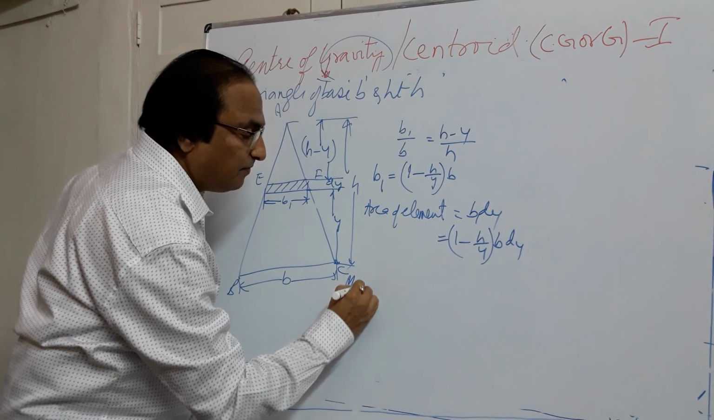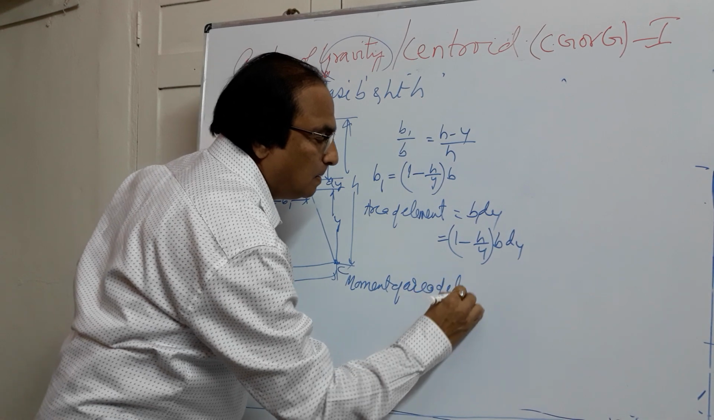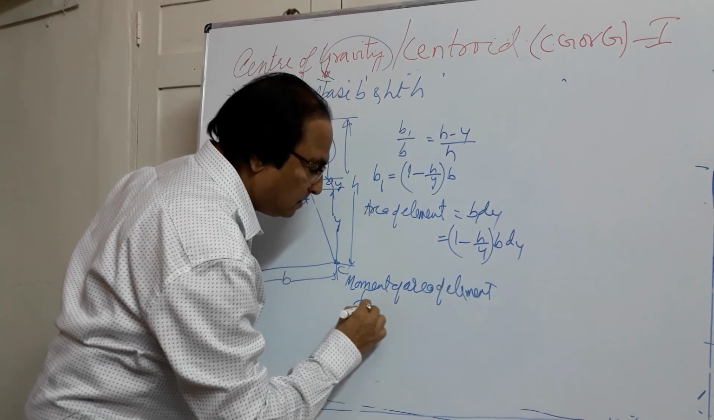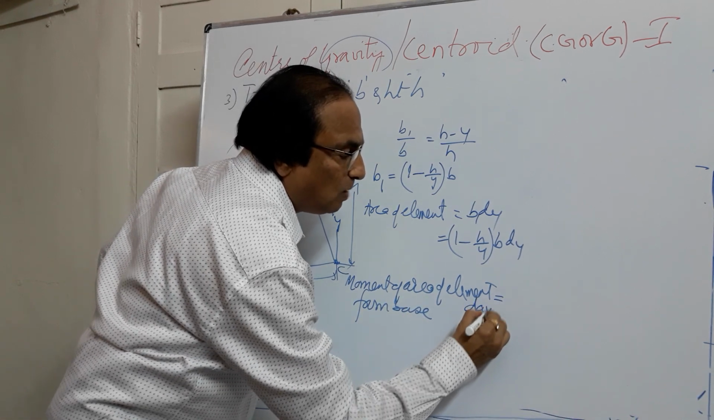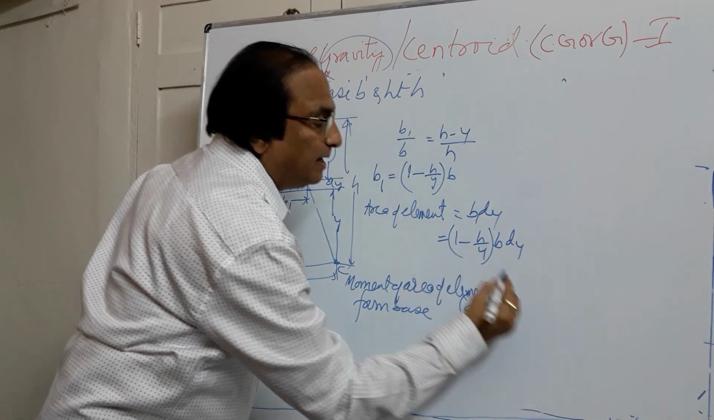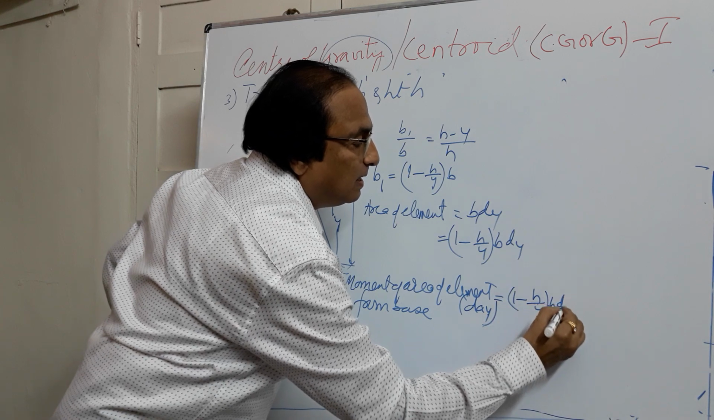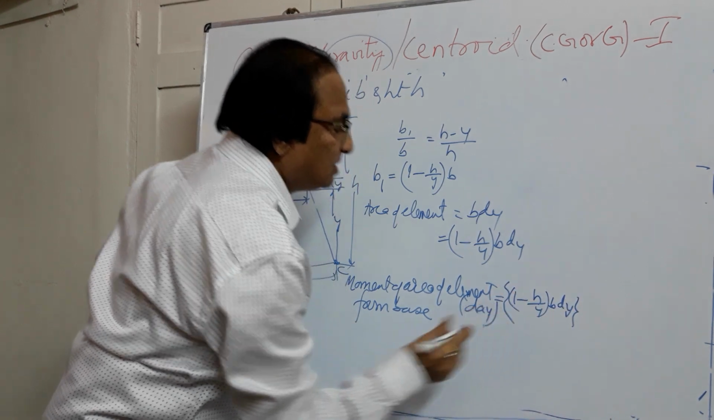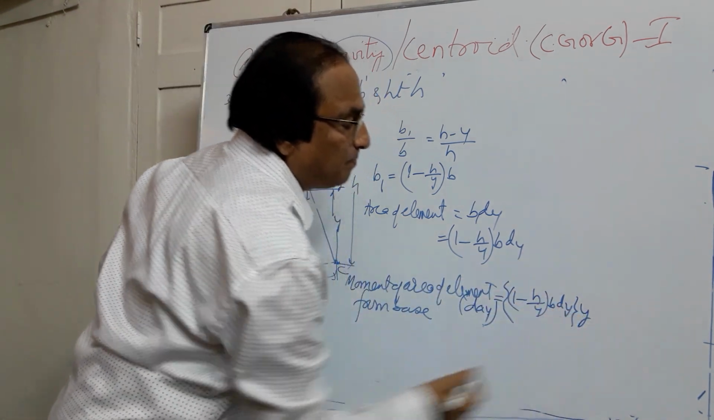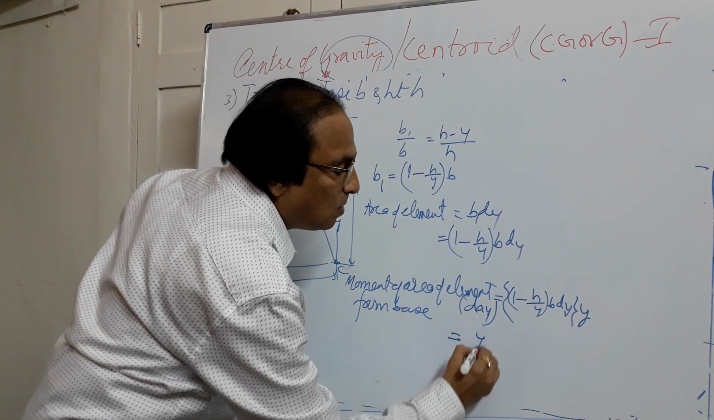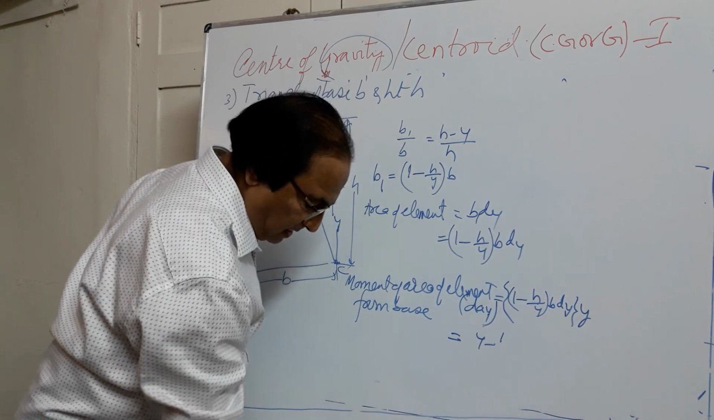Now we'll take the moment of area. The moment of area of the element from the base will be equal to dA into y. Here the area is (1 minus y by h) into b into dy. This is the area, and the distance of the area from the base is nothing but y. So if you simplify this, we get the moment of the area.